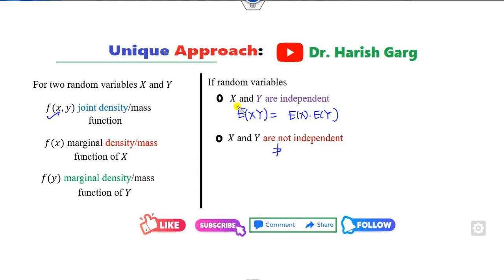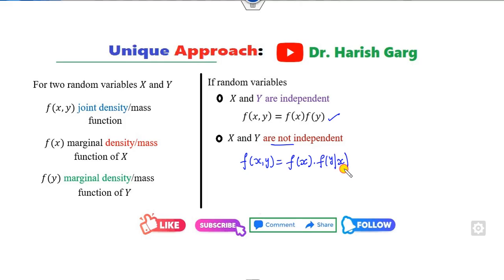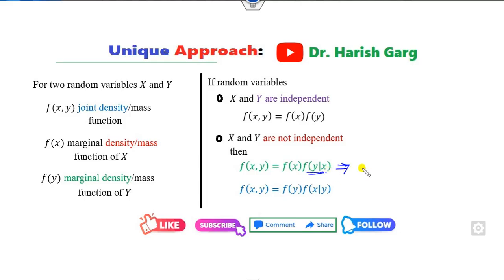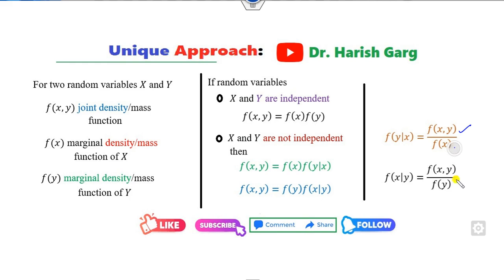In terms of the PDF, if they are independent, you can write f of x,y as the product of the marginal functions. If they are not independent, then you can write this function using the conditional probability. If I write f of x first, then the second term will be y given x. Or you can write it with y first and then x given y. I have used this concept in 90% of the examples. And from here you can also find the conditional probability as f of x,y divided by f of x.